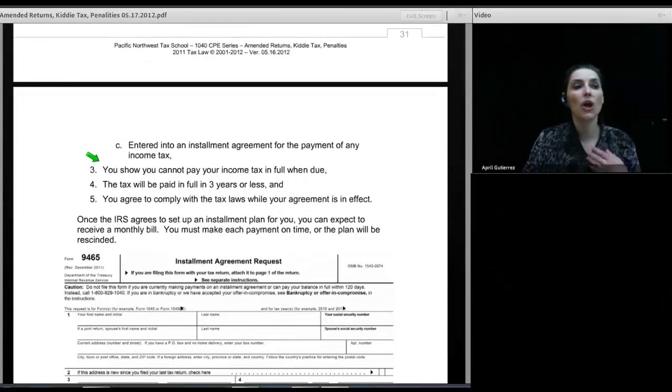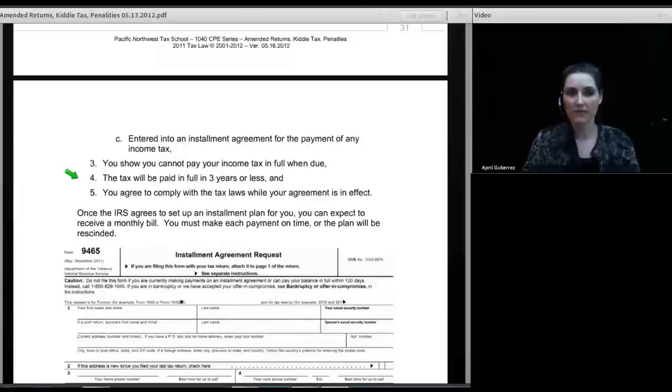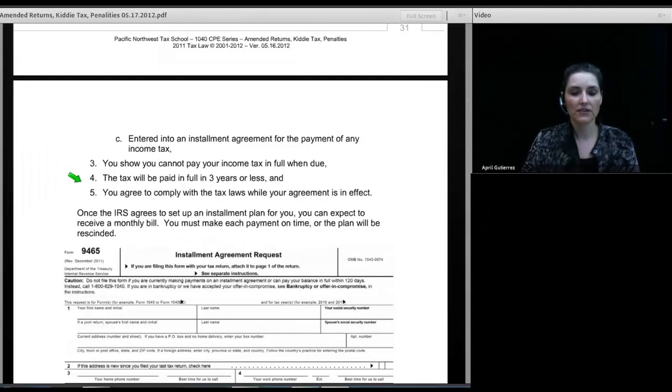So what this is saying is if you're already under an installment agreement for an earlier year, you're not guaranteed that you'll be accepted for a second installment on a later year. They'll probably merge them together anyway, but they don't have to. Then number 3, you have to show that you cannot pay your income tax in full when due. The tax will be paid within 3 years or less, although I've seen people have payment plans that go much longer than 3 years. But the IRS says it's an automatic approval only if you can show you're set for 3 years or less on a payment schedule, and that you agree to comply with tax laws while the agreement is in effect.